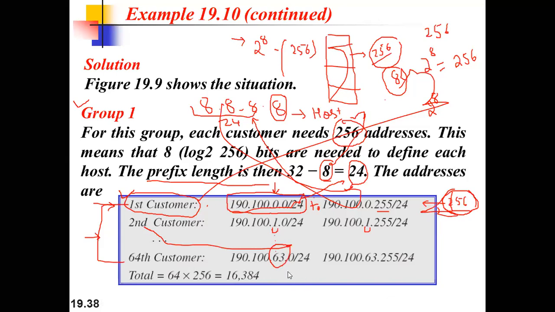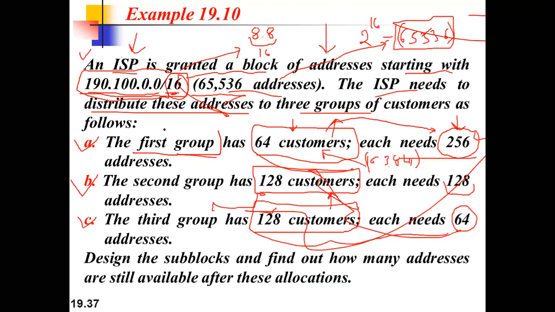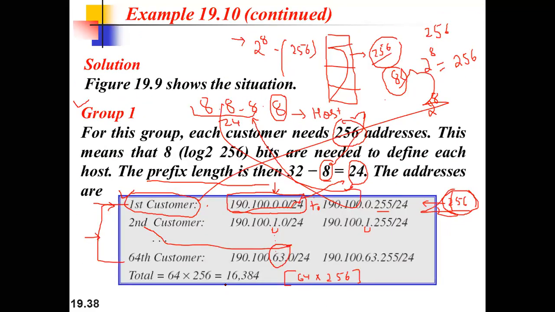And if we want to calculate the total number of addresses, we simply multiply 64 into 256, right? So that will be the total number of IPs consumed in the first group. That is what we have calculated, 16384, right?